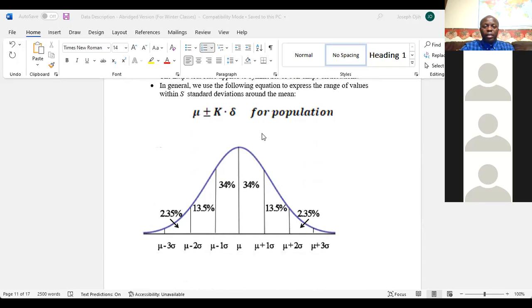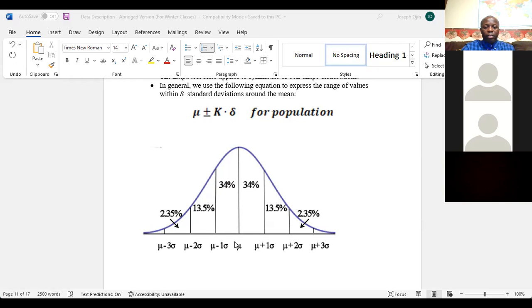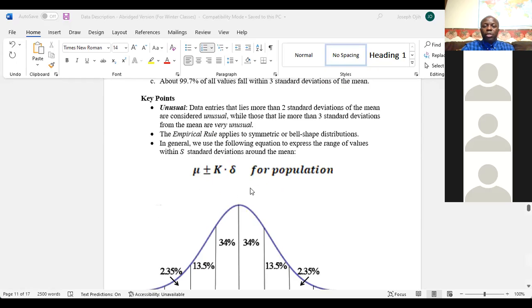So any data that lie above here, see from here up, this is where the 2 standard deviations stop. Above that on the right side, or below that on the left side, you can see the 2 standard deviations right here. So any data value that falls from here up or from here down, we say that it is an unusual event.